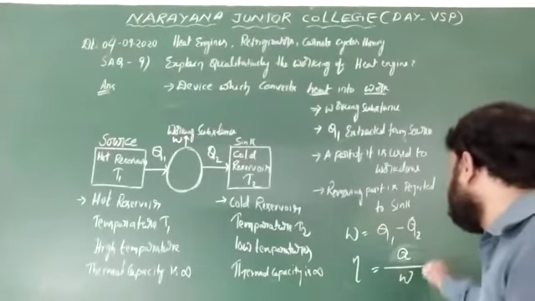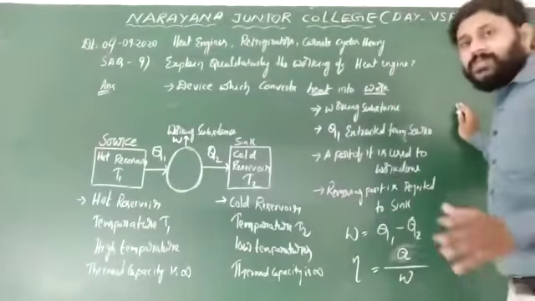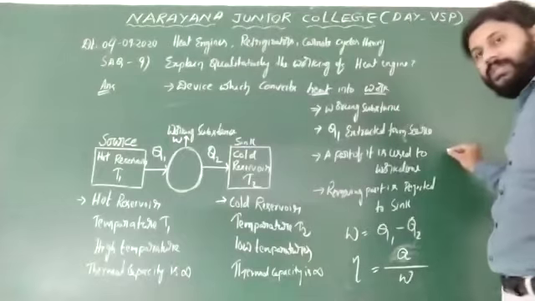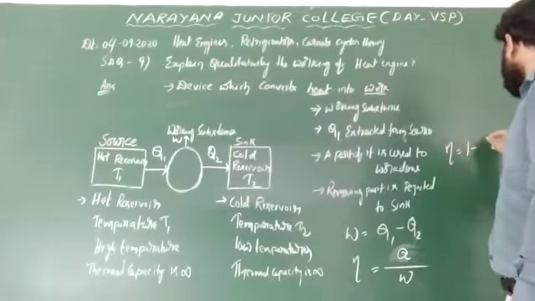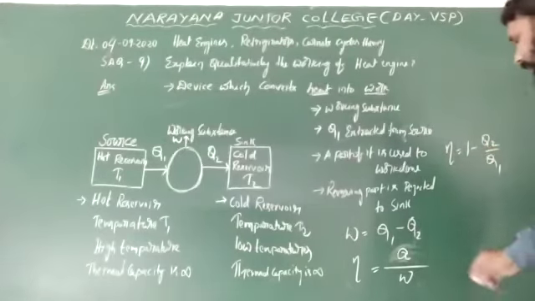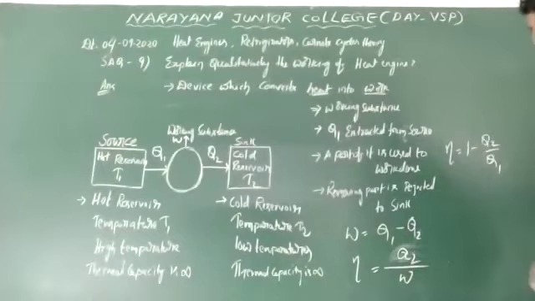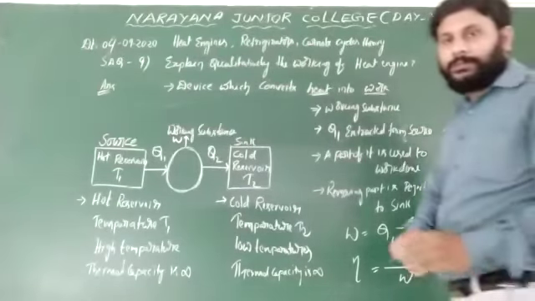You can substitute W equals Q1 minus Q2 here and cancel. Then the efficiency of the working substance you get is eta equals 1 minus Q2 by Q1. This will be the efficiency of the heat engine. Thank you.